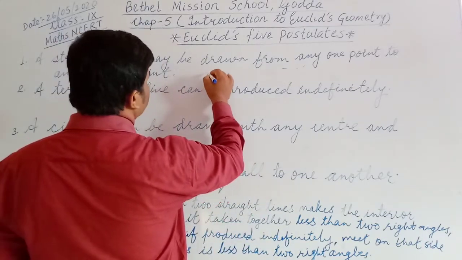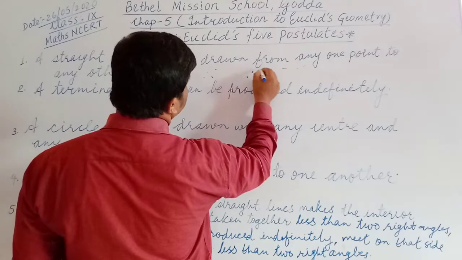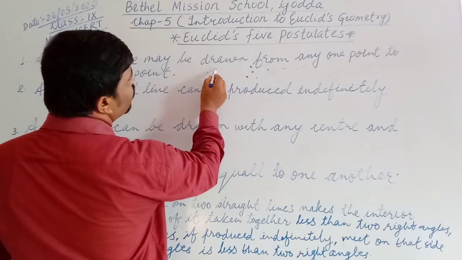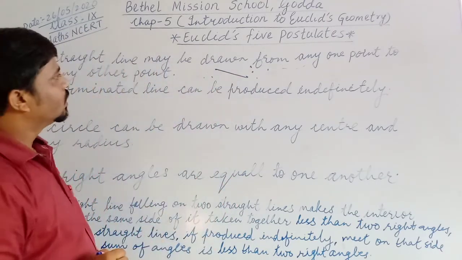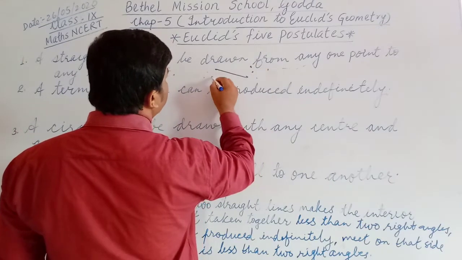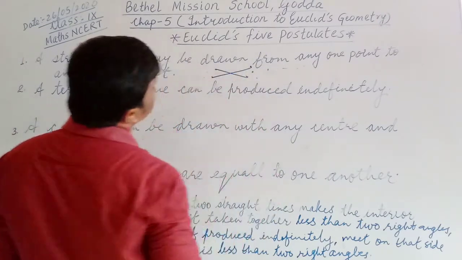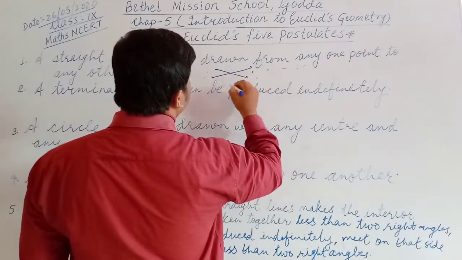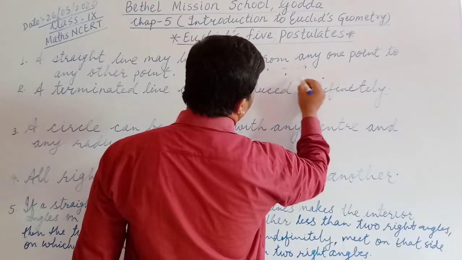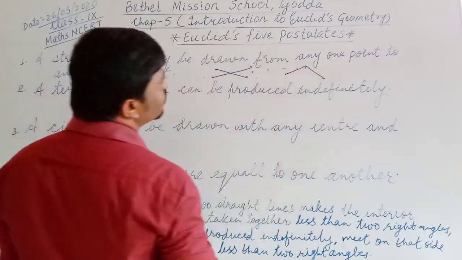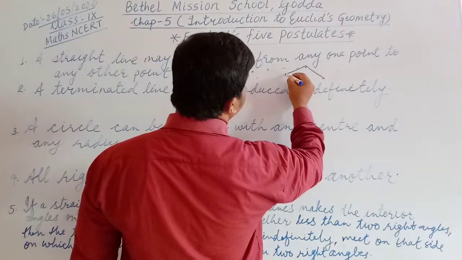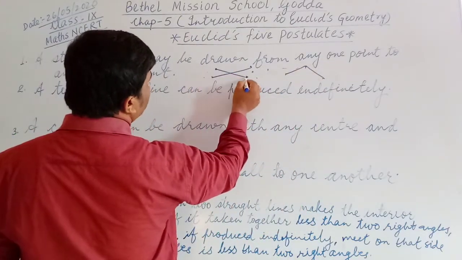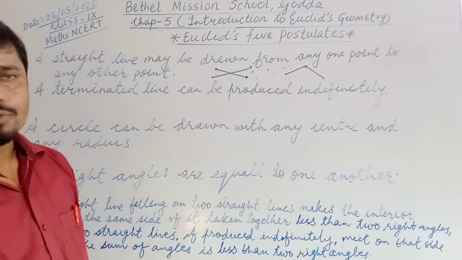There are many points. Suppose 1, 2, 3. Here so many points are there. So when you join, suppose you want to join this point with this point, so always you will get a straight line. If you want to join this line and this line, then you will get a straight line. But different points which do not lie on the line, you will not get the line straight. So from one point to another point, when you join, you get the straight line.